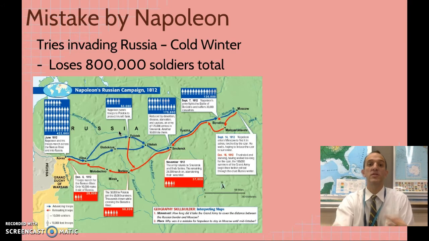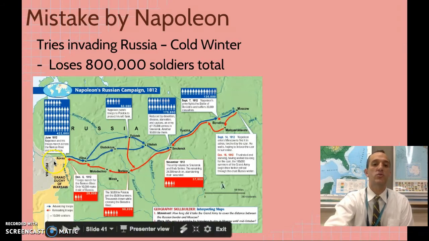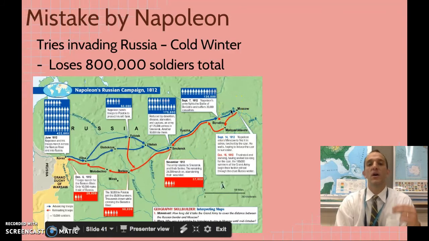And mistake number one is he tries to invade Russia, during the cold winter. So there's a cold winter in Russia. He sends his soldiers from France and they get stuck right here right outside of Moscow. He ends up losing hundreds of thousands of soldiers.